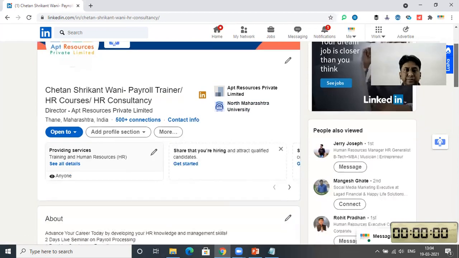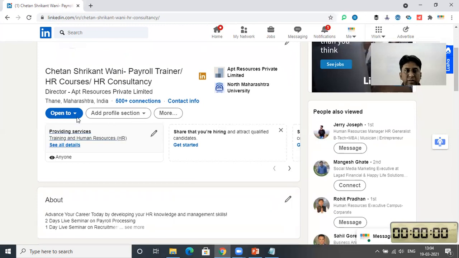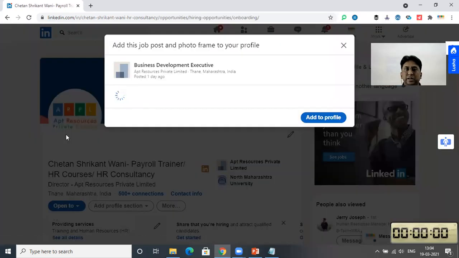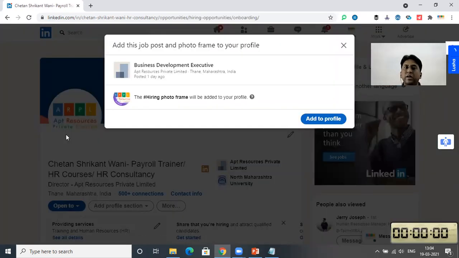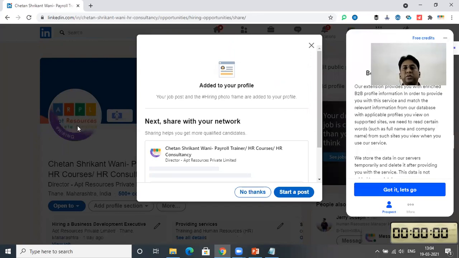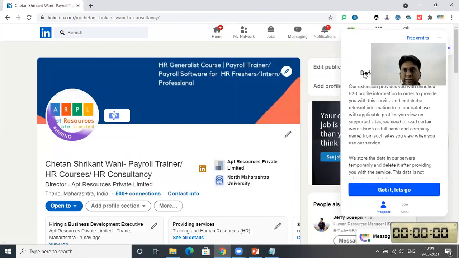The next step is Open to. As an entrepreneur, you should use this feature, open to hiring. This is a job post I have created. Once you add this to your profile, your logo will change. Now see, your logo has changed to hiring. So the other person will come to know that you are looking for candidates. You can post here or you can simply say no thanks. Okay.